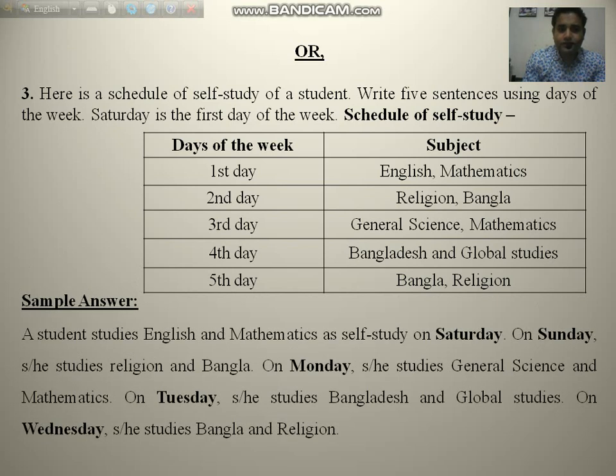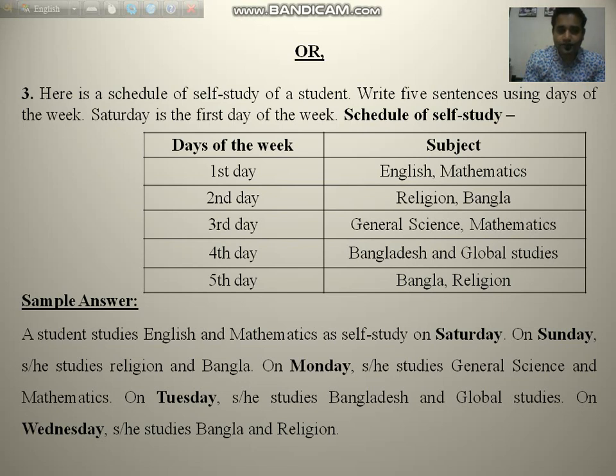The student studies English and Mathematics as self-study on Saturday, as Saturday is the first day. On Sunday, he or she studies Religion and Bangla. On Monday, he or she studies General Science and Mathematics. On Tuesday, he or she studies Bangladesh and Global Studies.